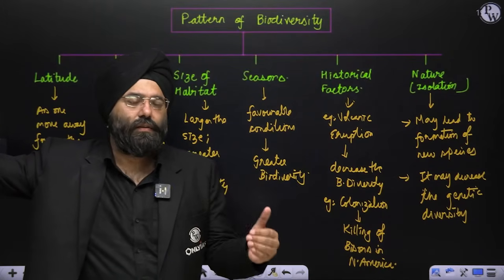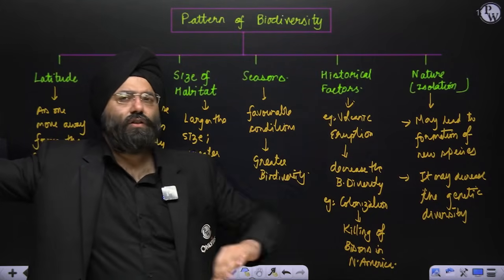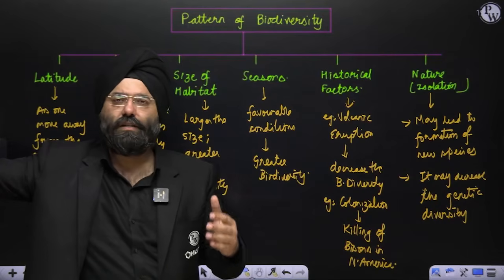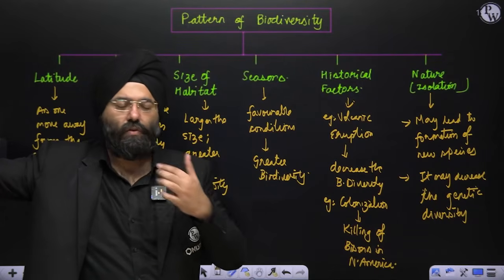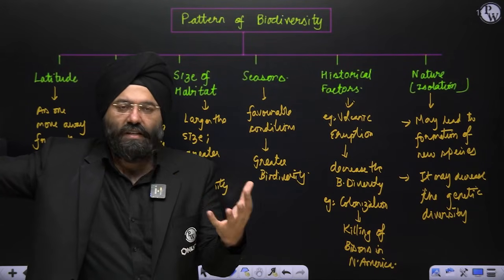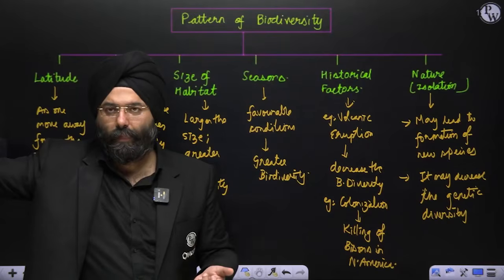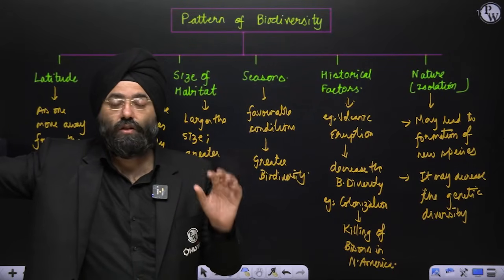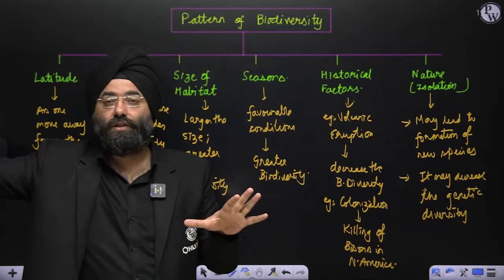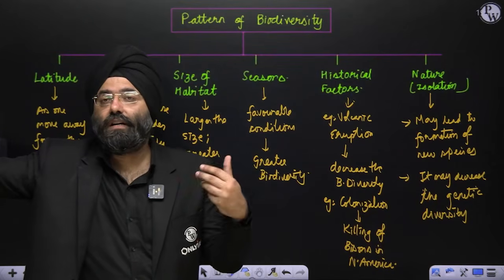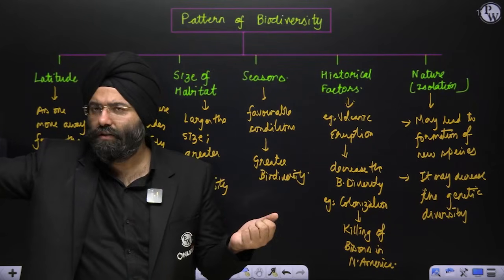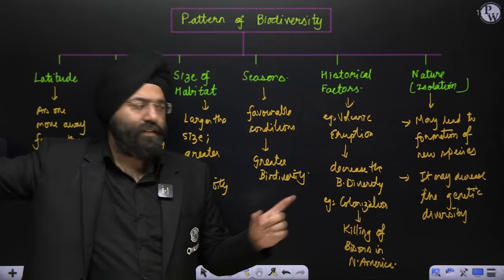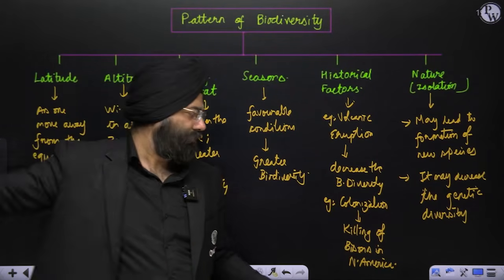Historical factors. Now, historical factors also can be multiple. For example, a volcanic eruption that took place thousands of years ago may possibly have destroyed the species that were present in that region. Let us assume that though it is near the equatorial region, and though the size of the habitat is larger, because of the historical factor the species are fewer. That can be a historical reason, something that has happened in the past. Second thing can be, let us say, colonization.